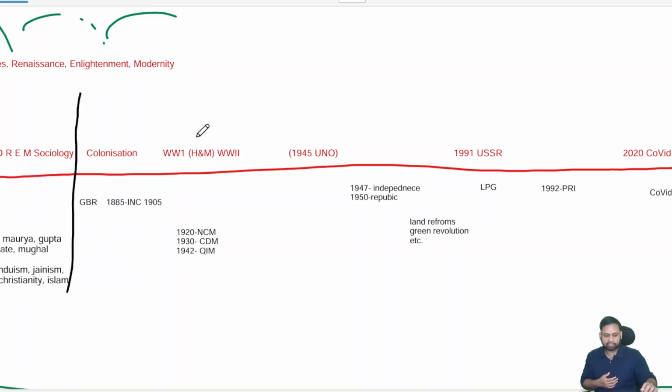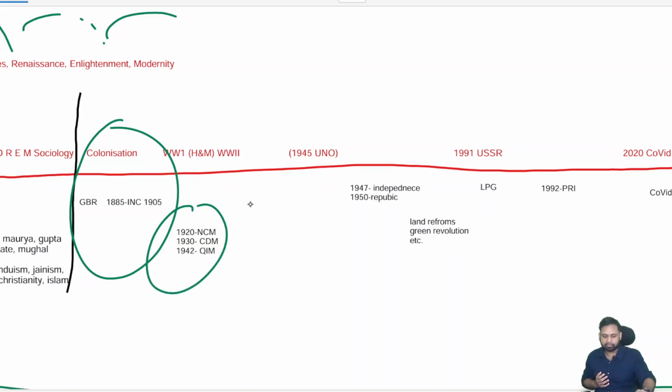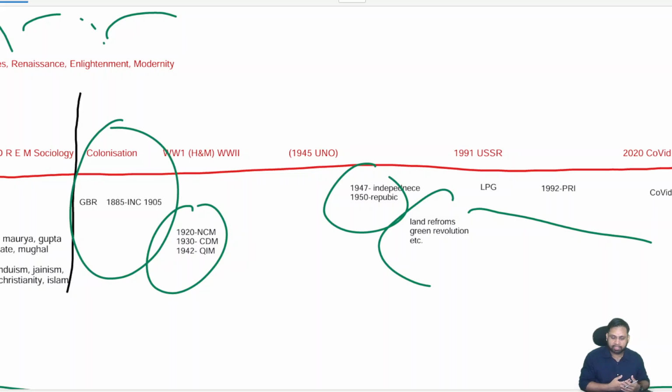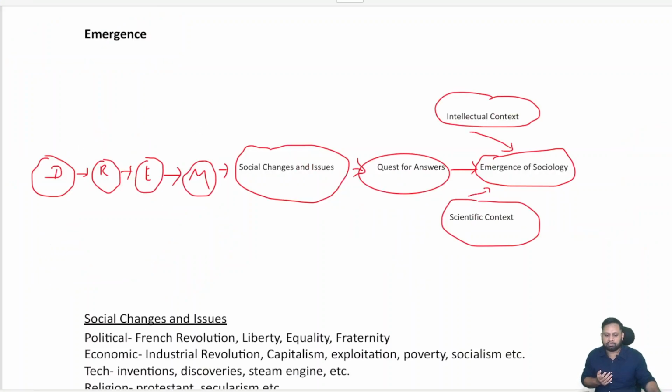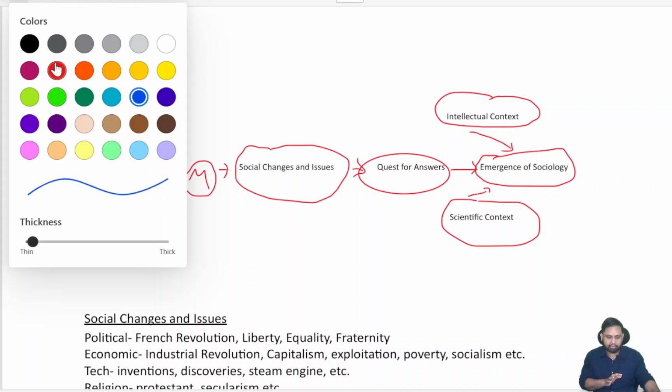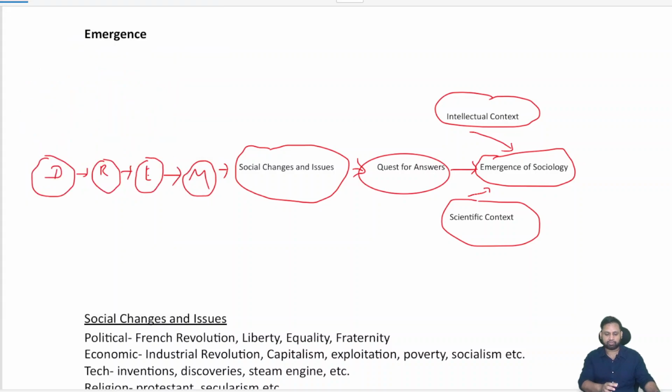Then in connection with colonization, we have again Great Britain here, Indian National Congress, then freedom struggle, we became independent, we became a republic, right? Then post-independence planning. Okay, then liberalization, privatization, globalization, then Panchayati Raj institutions, COVID again. Okay, so this is how it happens. Okay, to tell you regarding the basic point of emergence. Okay, so this was what I was talking about, social changes in Europe.